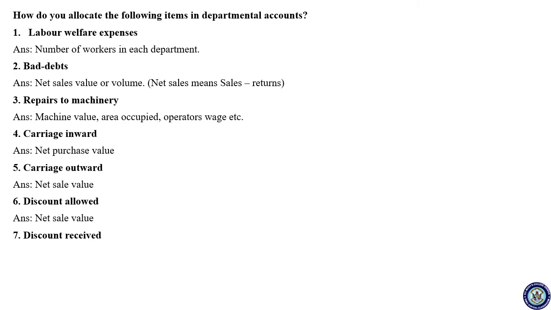For example, you are liable to pay 1000, if the discount allowed is 100, you are liable to pay only 900. So 100 is the benefit you receive. So it means you have purchased something from that person, then only you are going to pay. So it is purchase, net purchase value. So write down fast.